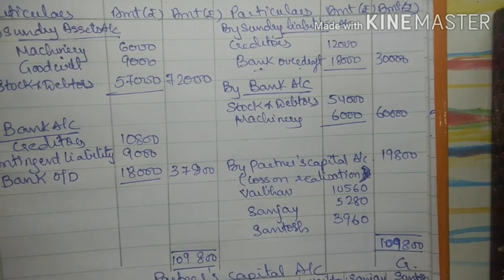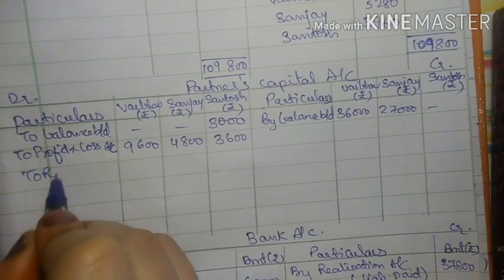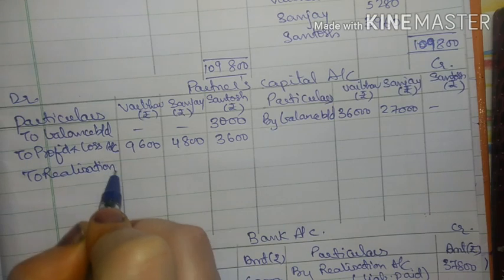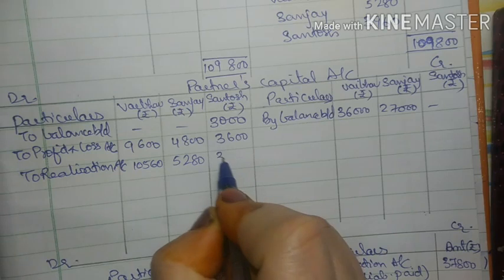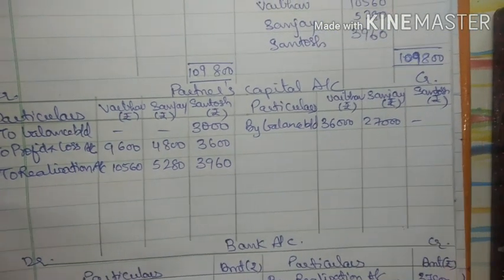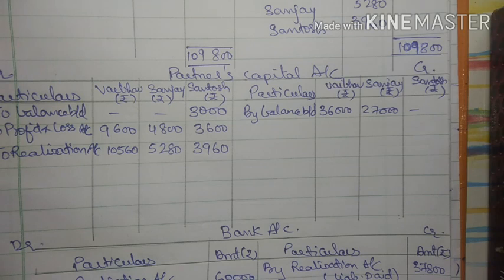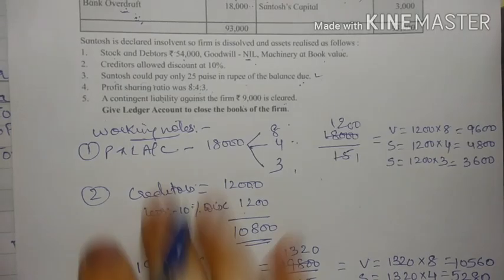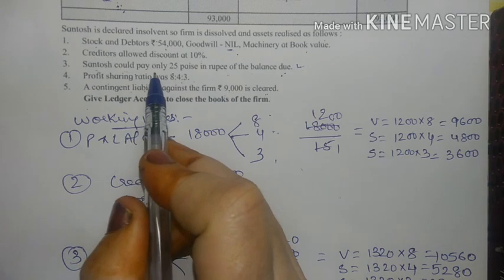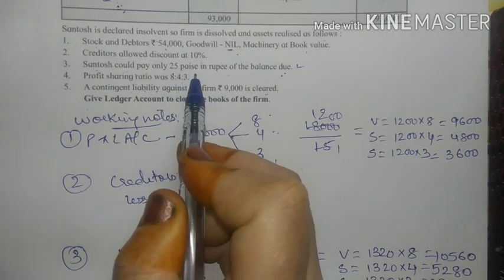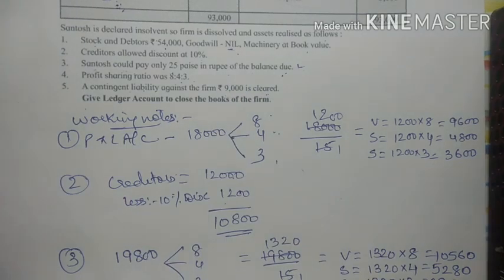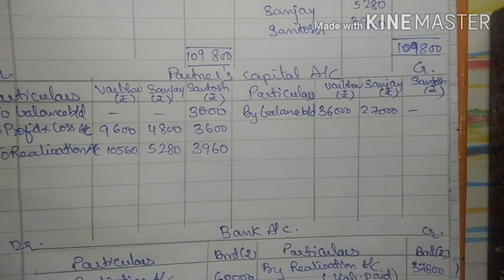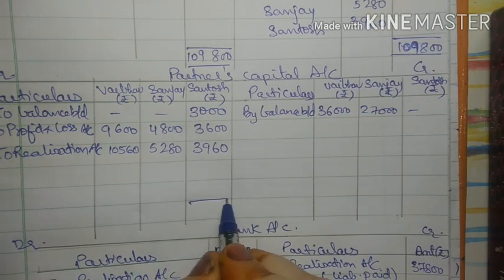Now it will be transferred to partners capital account in debit side. Here I will write to realization account 10,560, 5280, 3960. Now we will close the partners capital account. Now see here, as in the adjustment they have given about the Santosh is insolvent and he could pay only 25 paise in a rupee of balance due. So whenever any partner is insolvent in dissolution, first we will close that partner's column, right?